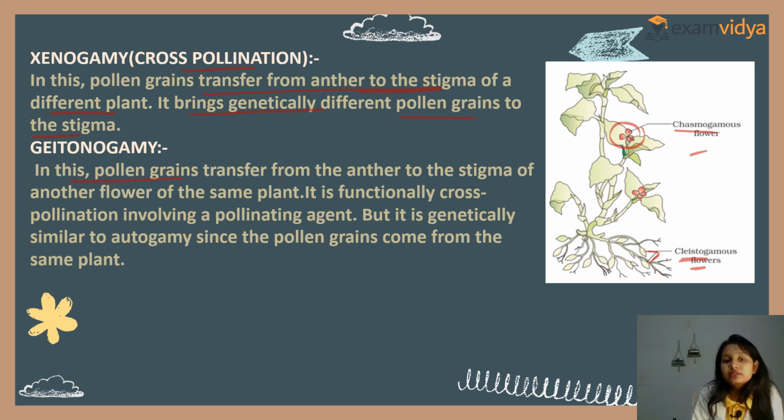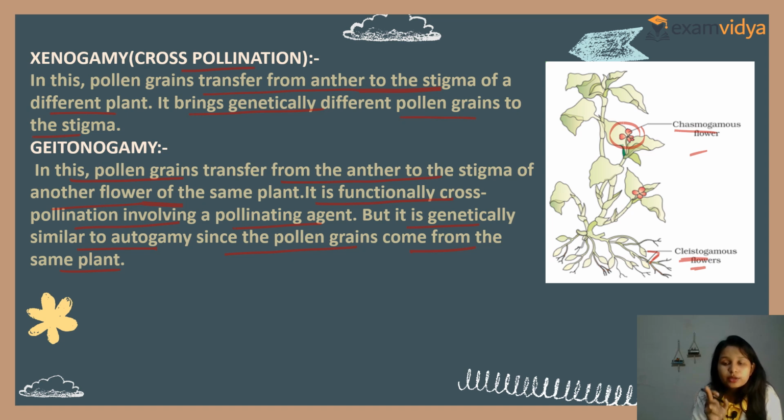In geitonogamy, pollen grains are transferred from the anther to the stigma of another flower of the same plant. Functionally, it is cross-pollination involving a pollinating agent like bees, air, wind, etc. But it is genetically similar to autogamy since the pollen grains come from the same plant.